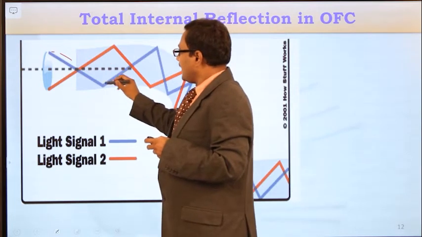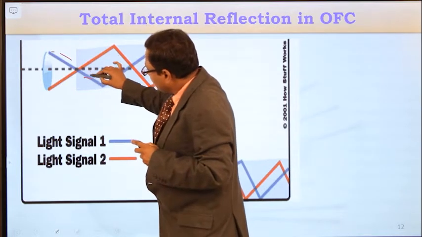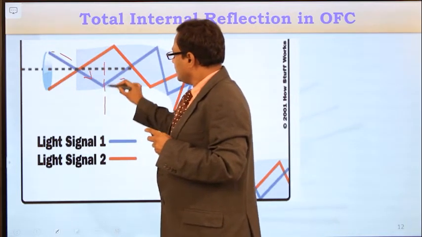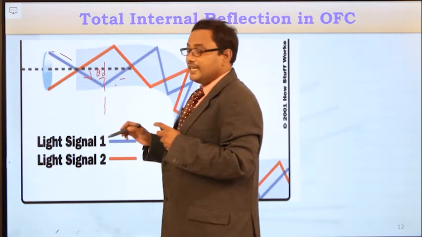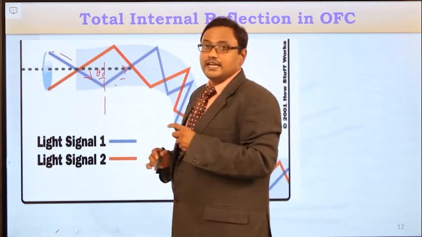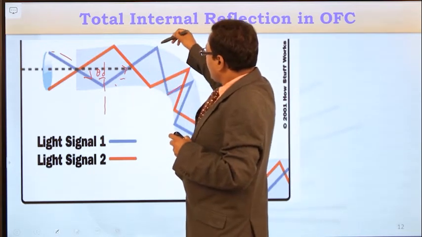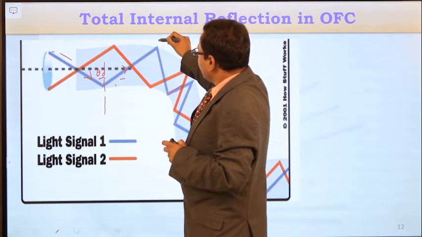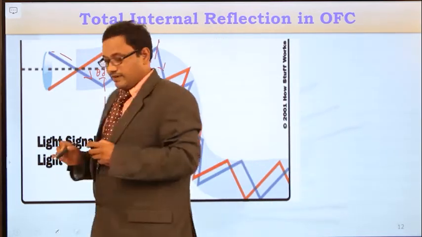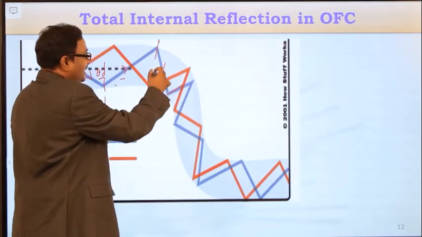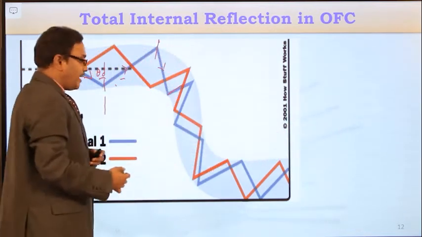So the light ray will undergo total internal reflection if and only if the angle of incidence here maintains the critical angle condition. If the angle of incidence is greater than the critical angle, then that light ray will be totally internally reflected at the core cladding interface. And again, upon touching the core cladding interface, again it maintains the critical angle condition, and again there will be total internal reflection. So like this, the light ray will be continuously undergoing total internal reflections along the optical fiber cable.